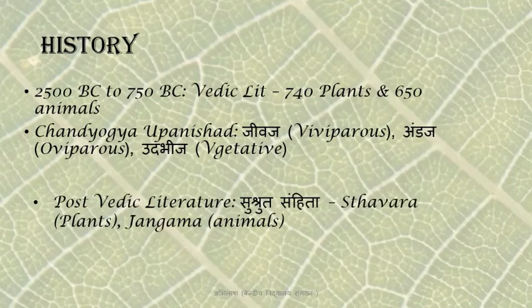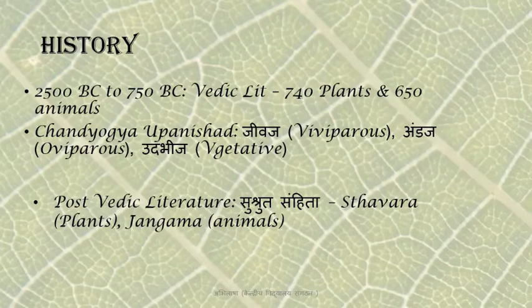Post-Vedic literature classifies organisms on the basis of their mobility, that is Stavara or immobile, referring to plants. Then Jangam or mobile, that is animals. And plants and animals were further classified on the basis of their utility and eating habits. So this was an elaborate classification known in the Vedic period.